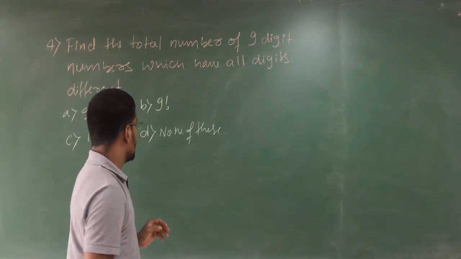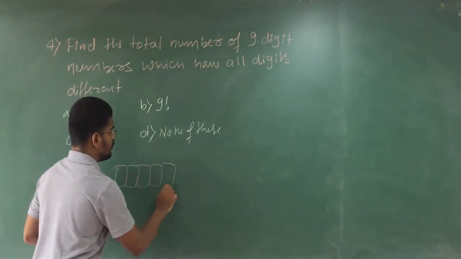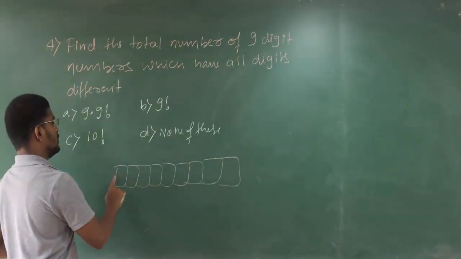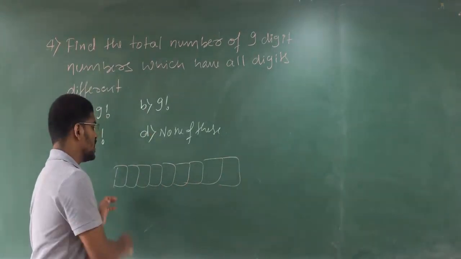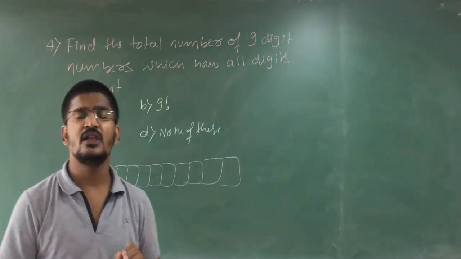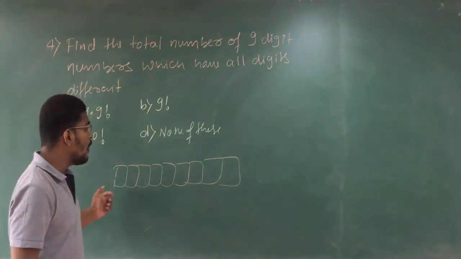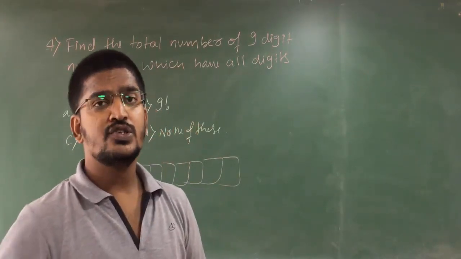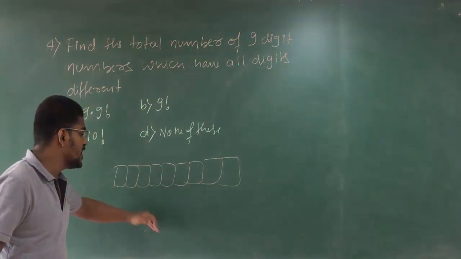That is, you should make a 9-digit number where all digits are different to each other. Clear? So, how many numbers can you write of that kind?